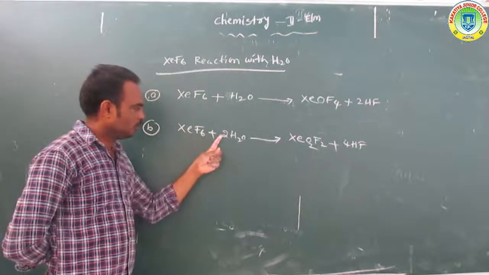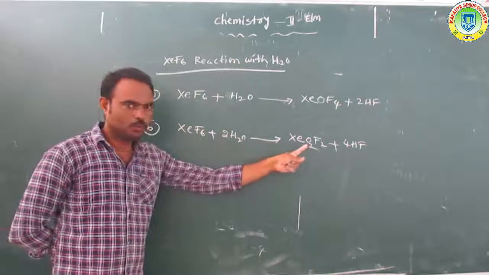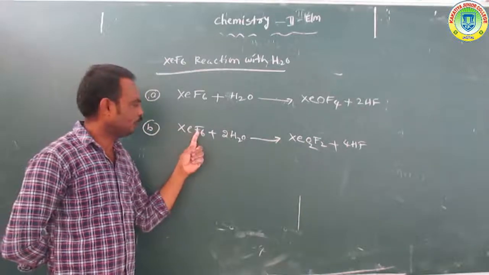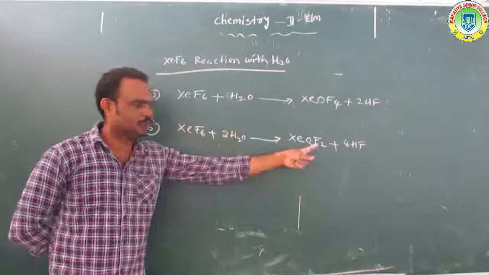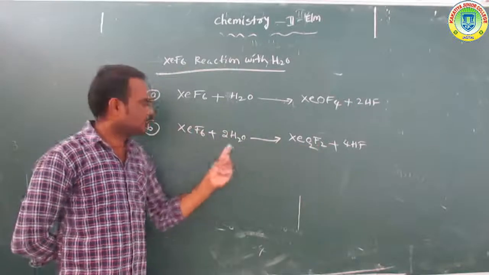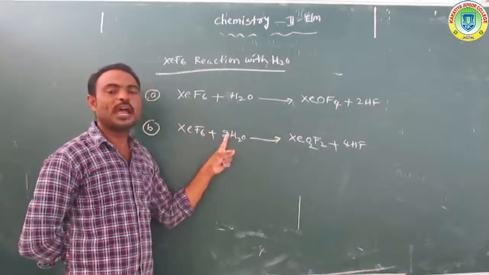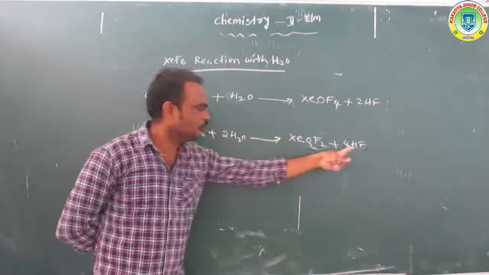Xenon, 2O, O2, and here 6 fluorine atoms; we have taken only 2 fluorine atoms, F2, so we write F2. The remaining 4 fluorine atoms and 4 hydrogen atoms form 4HF.